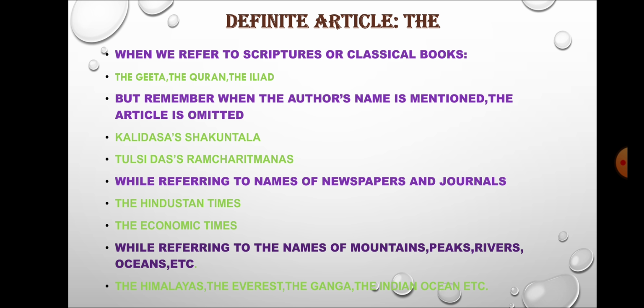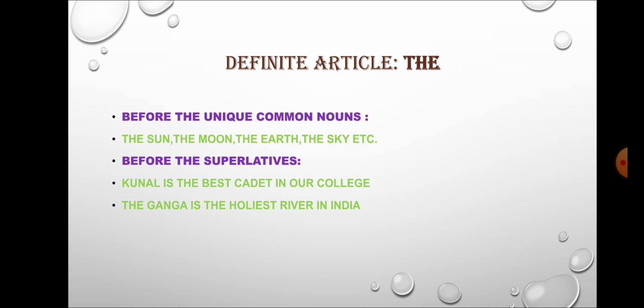While referring to names of newspapers and journals: the Hindustan Times, the Economic Times. While referring to the names of mountains, peaks, rivers, oceans, etc.: the Himalayas, the Everest, the Ganga, the Indian Ocean. Before unique common nouns, you know that there is only one sun, only one moon. So we can use the definite article: the sun, the moon, the earth, the sky, etc.